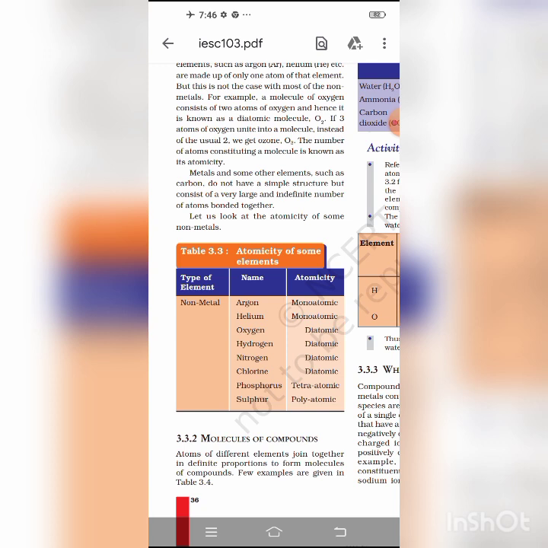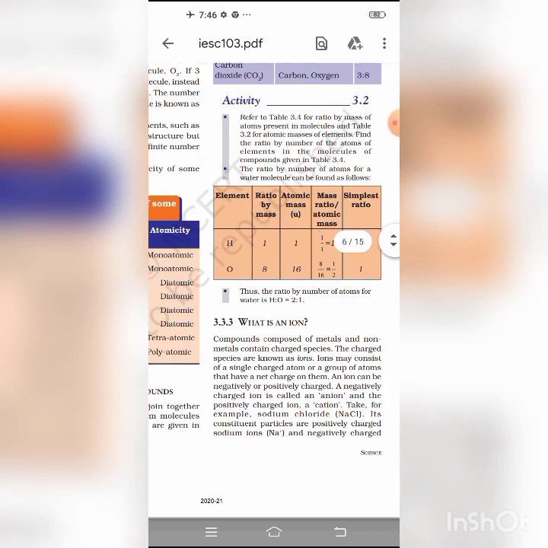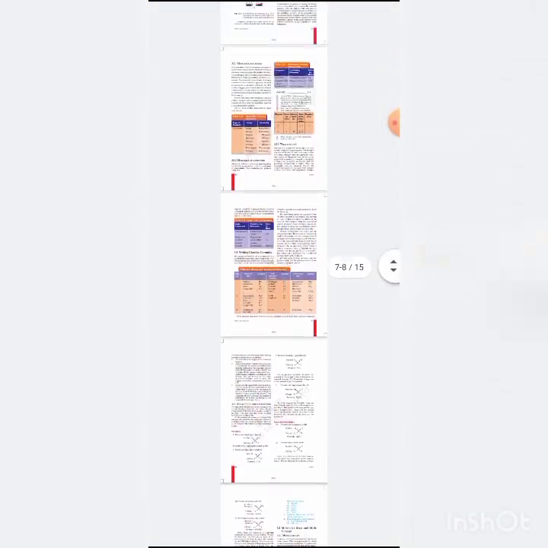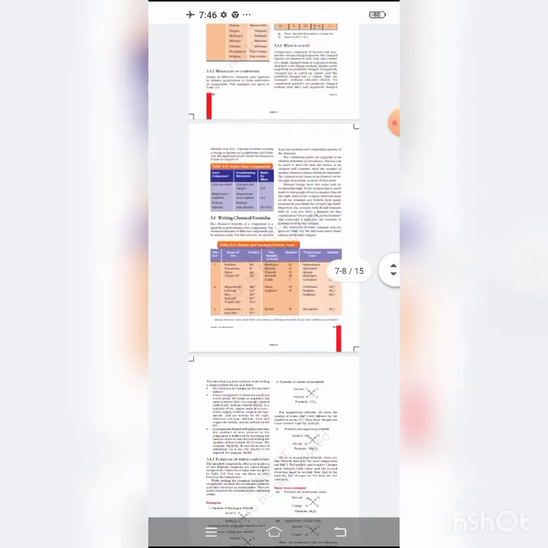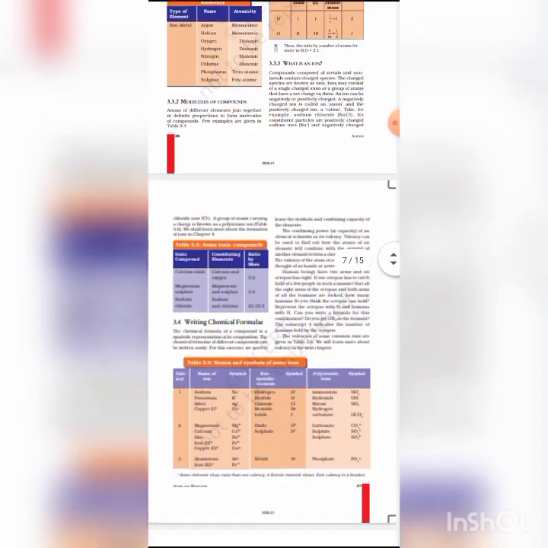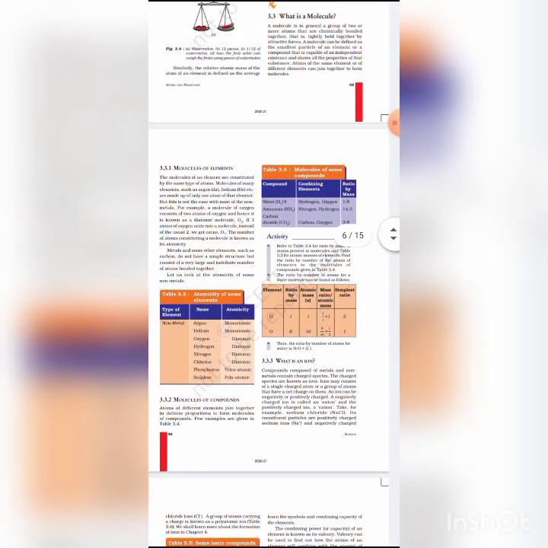Okay, students. Now, students, we are going to talk about the mole concept.